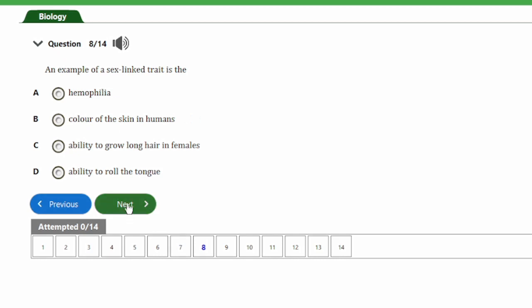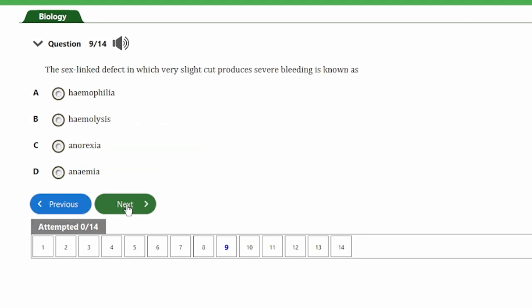So let's look at the next question, question 8, and it says, an example of a sex-linked trait is the A, hemophilia. B, color of the skin. C, ability to grow long hairs in females. D, ability to roll the tongue. So guys, we've answered this question before now, and the answer to the question is option A, and that's hemophilia. So let's look at the next question.